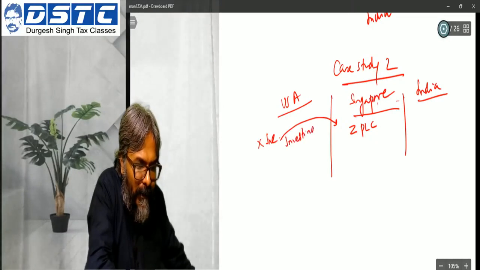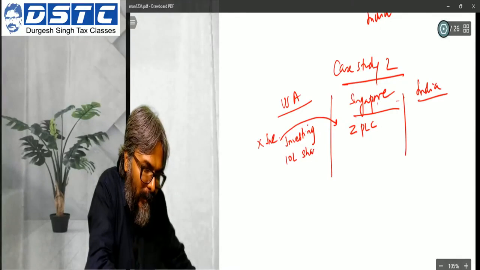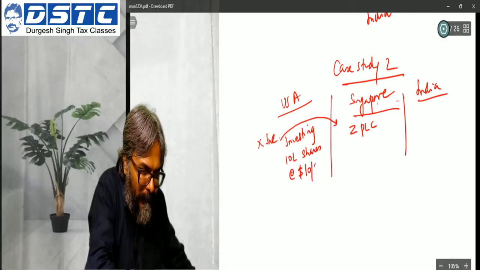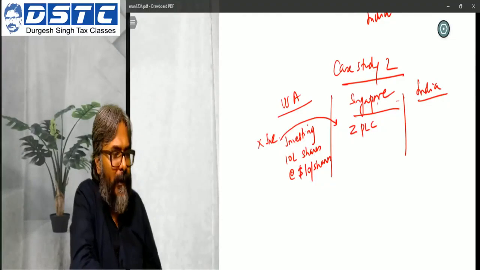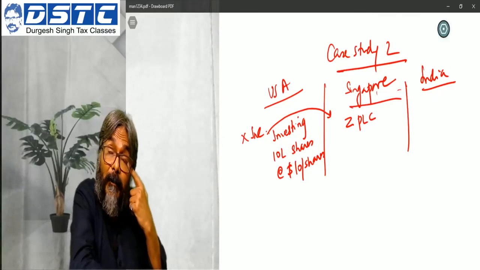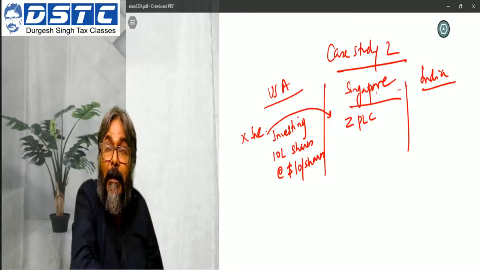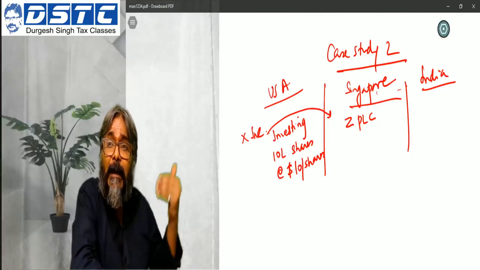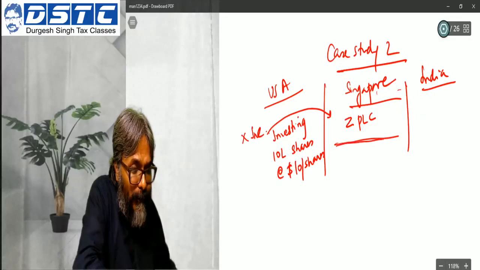Investing in 10 lakh shares of ZPLC at say $10 per share. They subscribed the shares of ZPLC in Singapore, 10 lakh shares at $10 per share. That was a face value subscription.